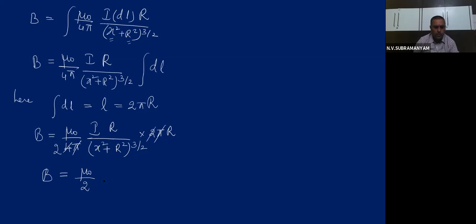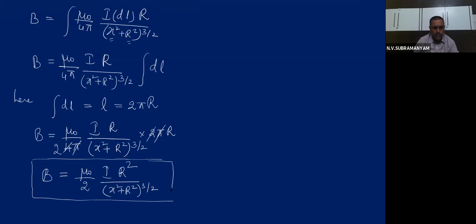Are you able to see? I capital R square by x square plus r square whole to the power of 3 by 2. This is the formula for magnetic field at the axis point. What point? Axis point, children. Mu naught I R square divided by 2 into x square plus r square whole to the power of 3 by 2.